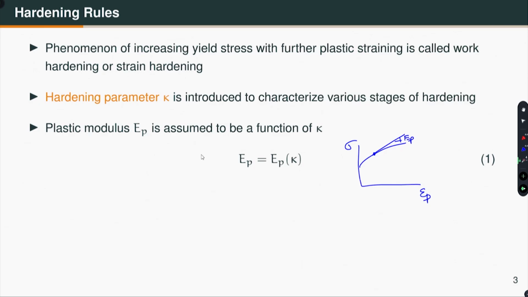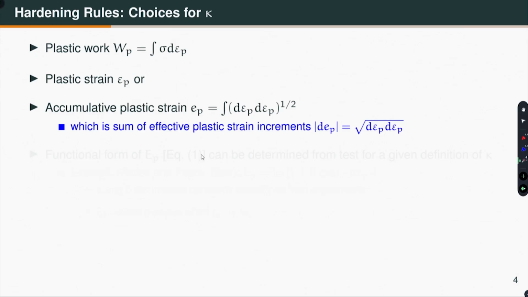We will not get into so much of the mathematics, but we will try to understand physically what happens. There are several choices for kappa. Some of the choices: kappa can be the plastic work, which is the integration of stress times incremental plastic strain.